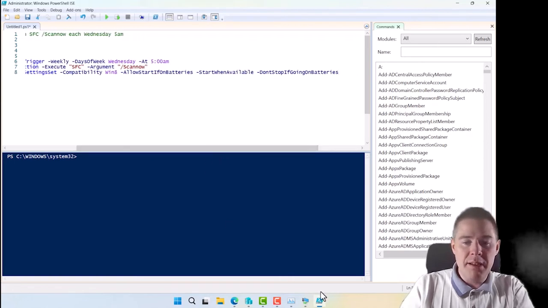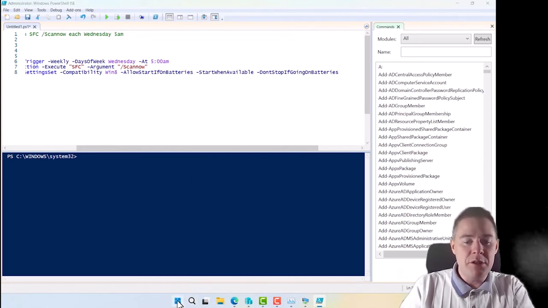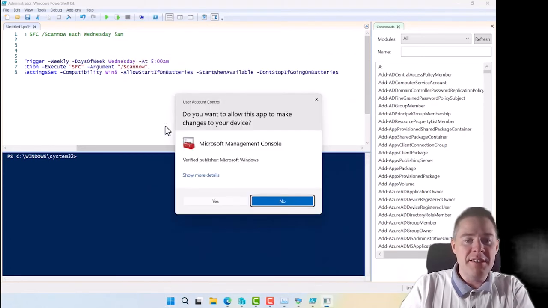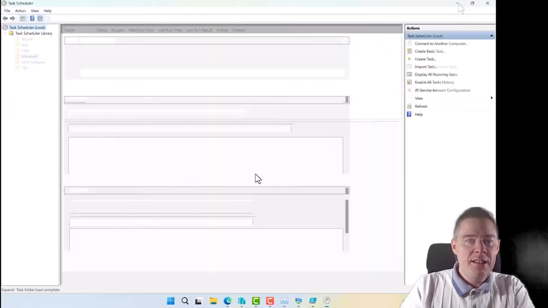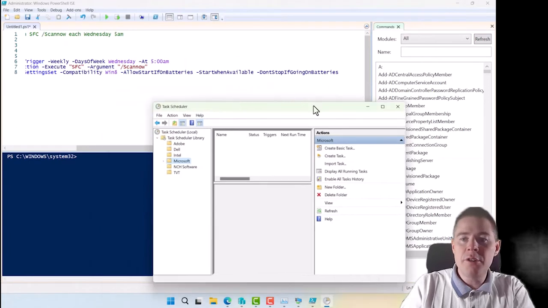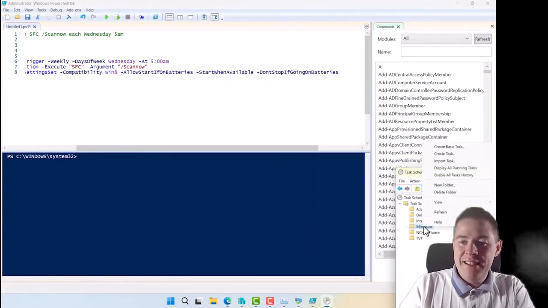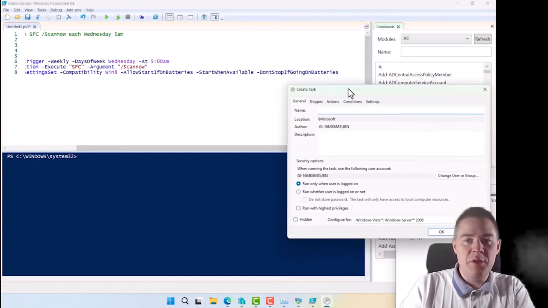Let me create the scheduled task and just map these values so it becomes more understandable what we are doing here in the script. I'm just gonna do yes here. So we open here. I'm gonna minimize this one so we can see our code at the same time. So I'm just gonna right click here, and we're not gonna save this. Create task. Perfect, this is what I wanted to have.